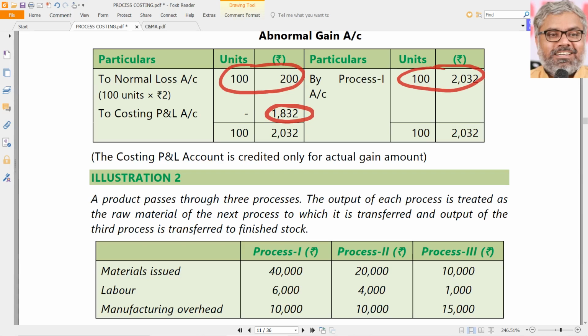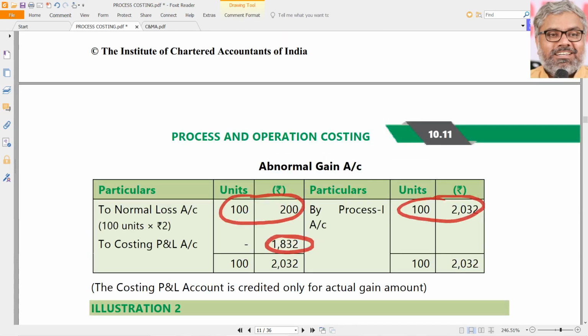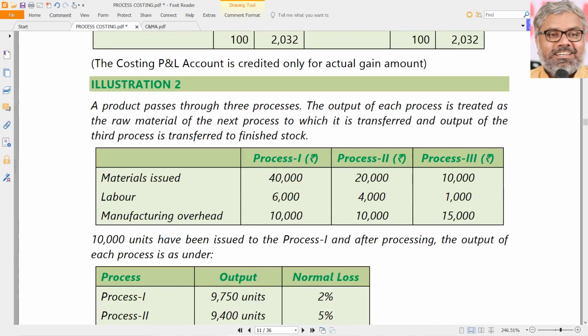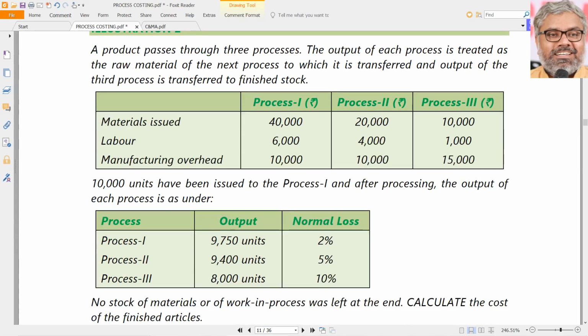So what we are accounting for is, okay sir, normal loss we are taking as it is, as if it has been incurred. It is not actually incurred. And abnormal gain we are accounting for separately. And that abnormal gain amount, if there is any scrap value, that is also reduced from normal loss. The remaining amount is transferred to costing profit and loss account from here. That is about normal loss and abnormal gain.